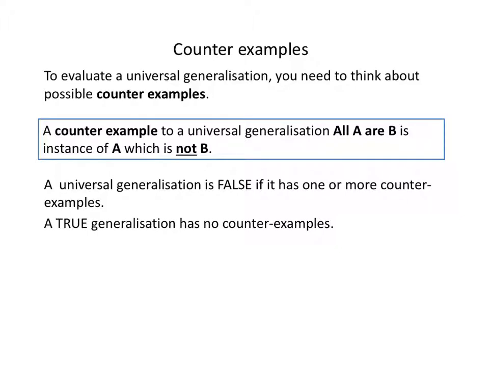So if we have the generalization all A are B, a counterexample would be an A which wasn't B. That would show that not all A are B, and that therefore the generalization is false. So a universal generalization is false if it has some counterexamples. A true generalization has no counterexamples.